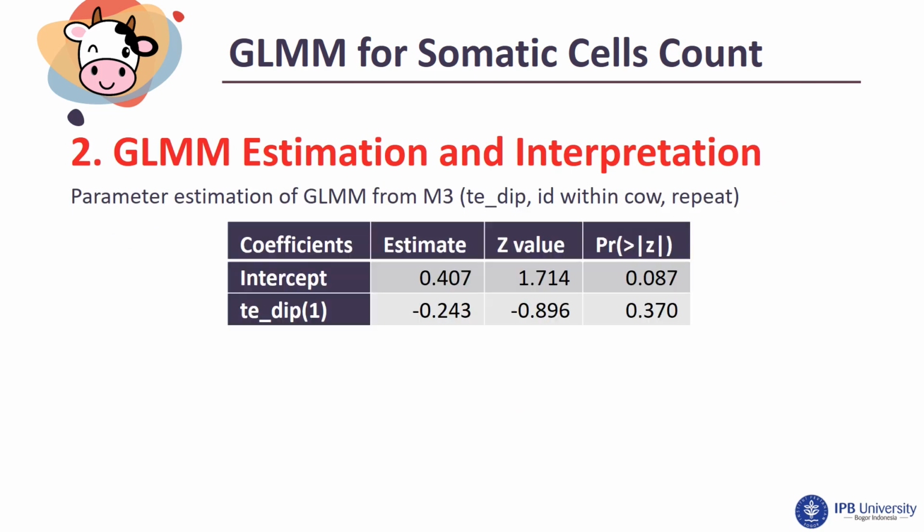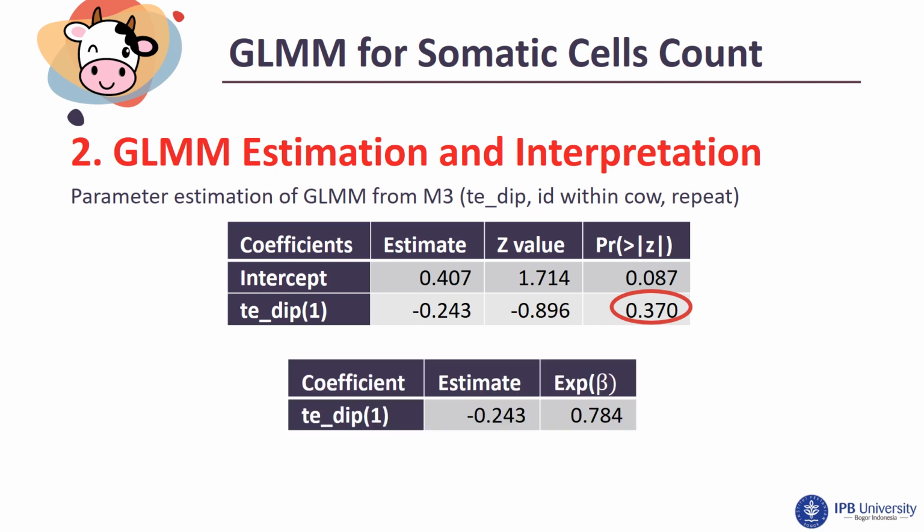Based on the table of parameter estimation, we can see that teat tipping does not affect the somatic cell count significantly at alpha 5%. Maybe it happened because of some problems outside the research control, such as the cattleman doing teat tipping after the end of the milking process on all dairy cows, low hygiene in the dry season, and the researchers only controlling the teat tipping once a week. The interpretation of teat tipping is that the expected value of somatic cell count will be 23% lower for doing teat tipping than not doing teat tipping.